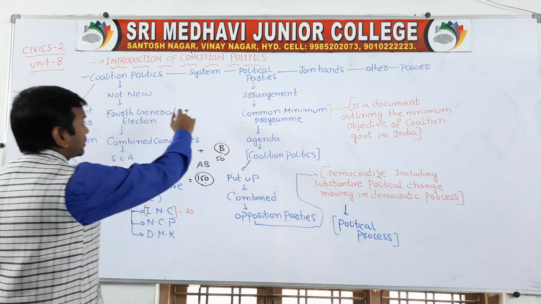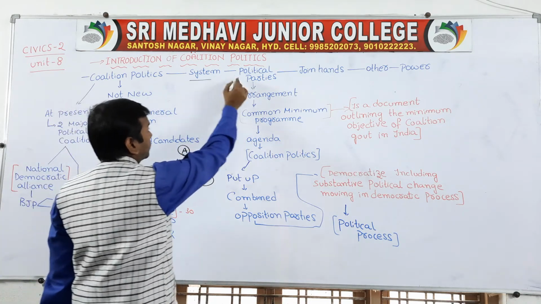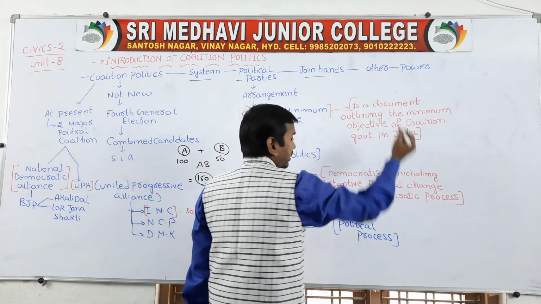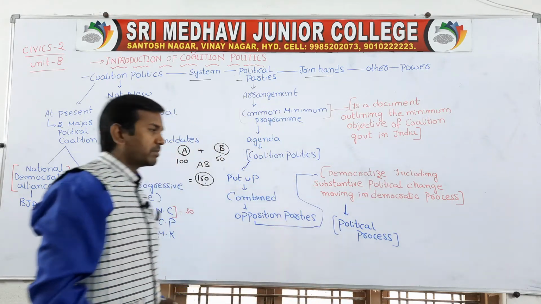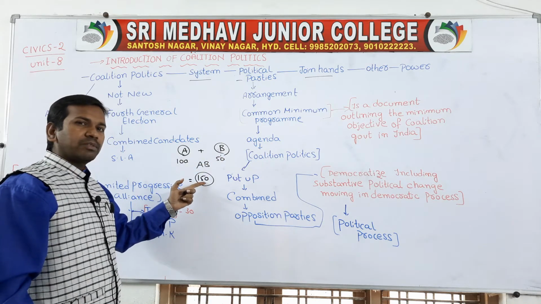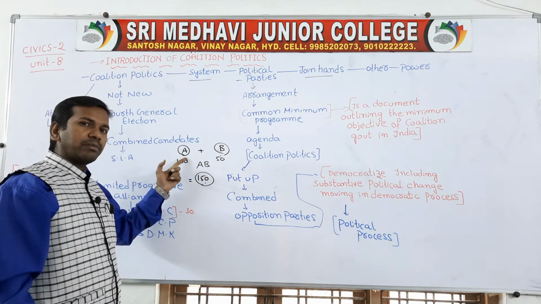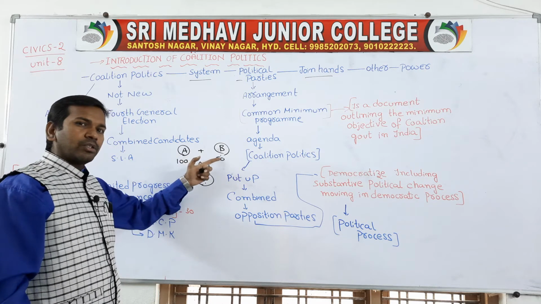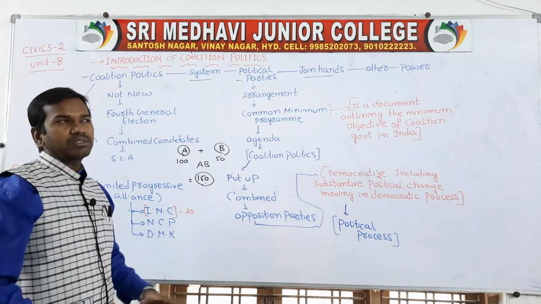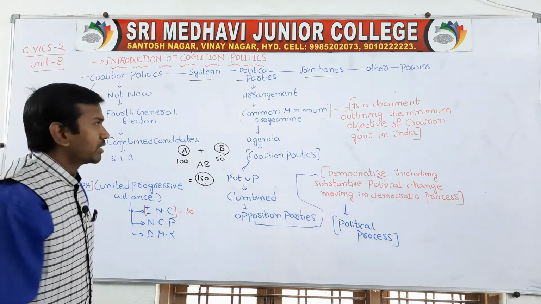Coalition politics systems were mainly started by political parties. One political party joins hands with other political parties to come to power. Similarly, if you see, these are both the parties. To come to power they need 150 seats, and that is why one party joins with another, so that both parties will combine and come to power. This is one point.